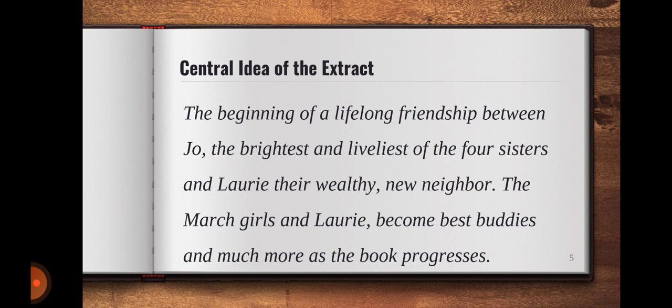The March girls and Laurie actually become best buddies and much more as the book progresses. So it would be a pleasure to see how their friendship grows and what Laurie means to all the March sisters and what role he plays in the entire lifespan of these March sisters.